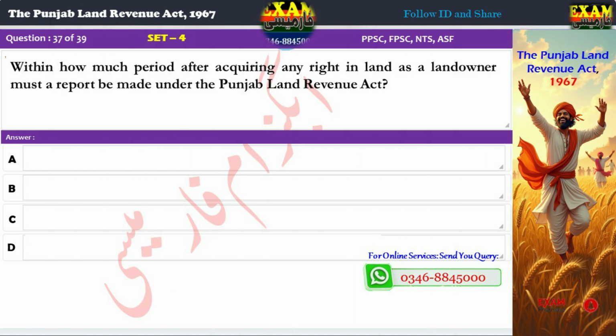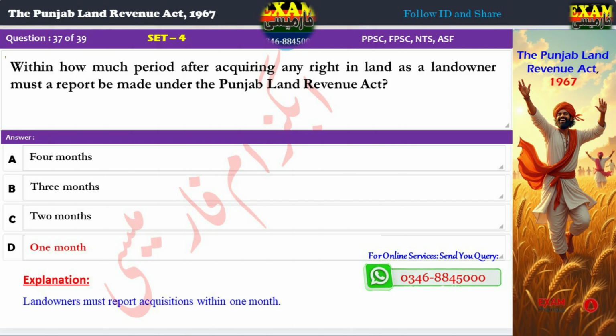Question 37. Within how much period after acquiring any right in land as a landowner must a report be made under the Punjab Land Revenue Act? A. 4 months, B. 3 months, C. 2 months, D. 1 month. Correct answer, D. 1 month. Explanation: Landowners must report acquisitions within 1 month.